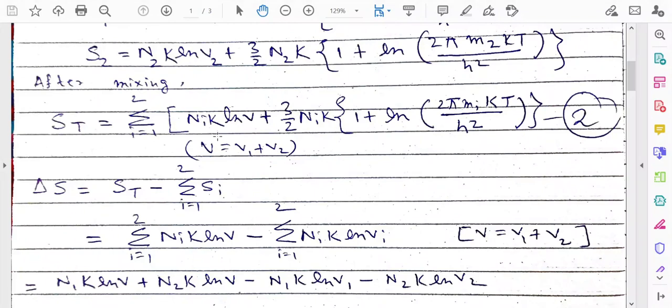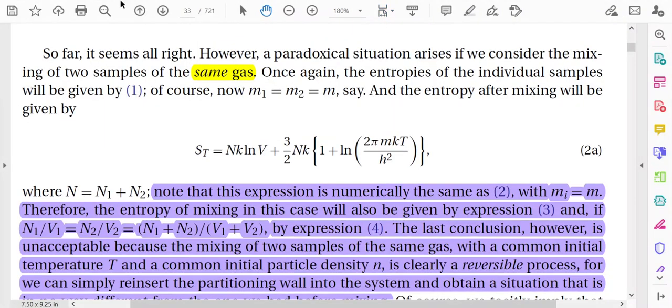So there is another difference here. I am again repeating the fact that in this expression there is capital N. What is capital N? Capital N is equal to N1 plus N2. We can add the number of particles N1 plus N2. Why can we add? Because that is the same gas. The same gas was there in compartment 1 and 2. They have mixed up. Now the total number of particles becomes N equal to N1 plus N2.